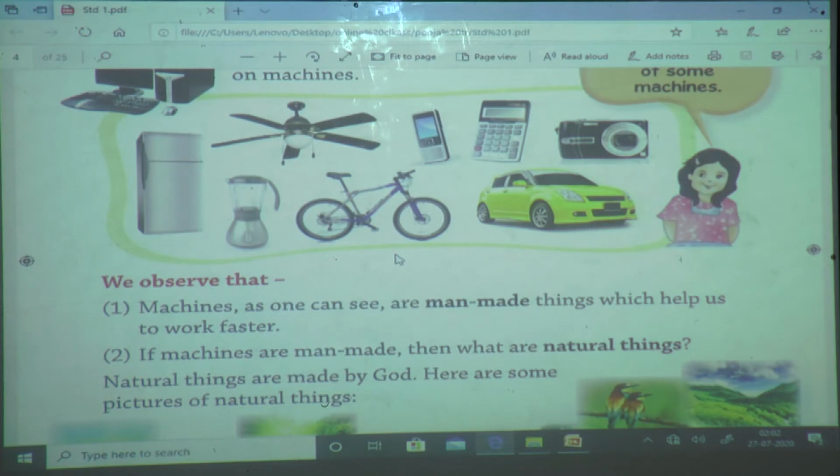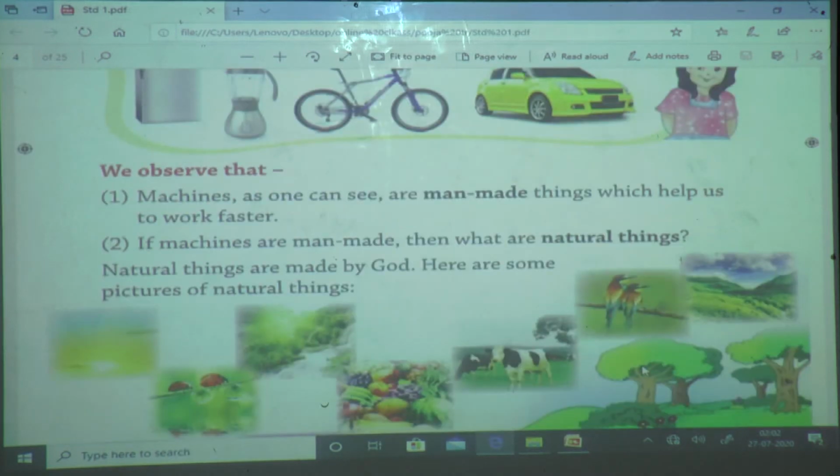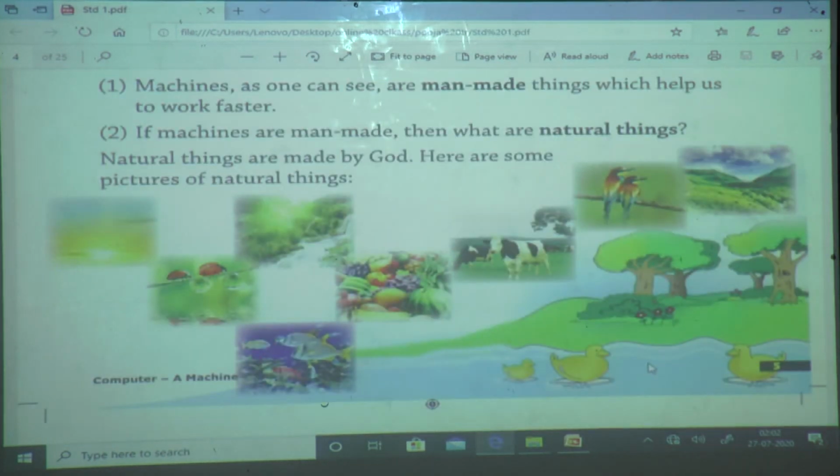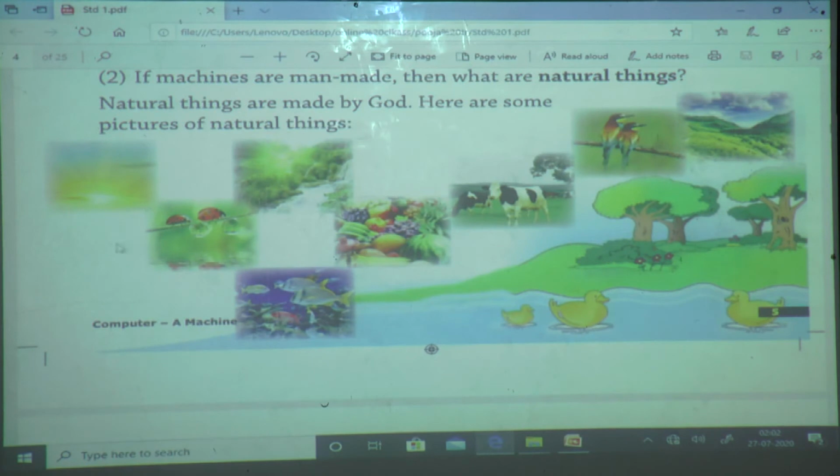There is no factory of these things, means we cannot make these things. Which are the natural things? First is the sun. Is the sun a natural thing or a man-made thing? Is there a factory of the sun? Is there a copy of the sun? No. There is only one sun. That's why it is called a natural thing.